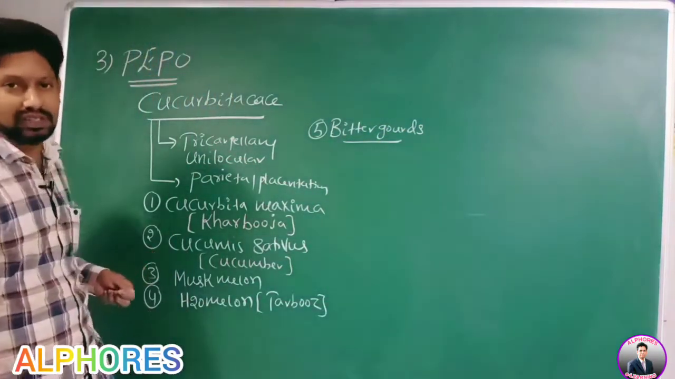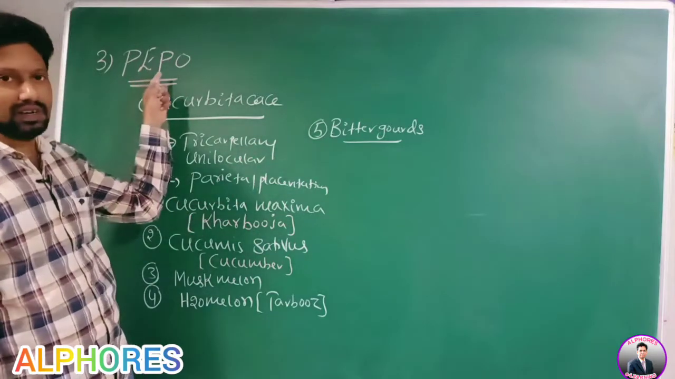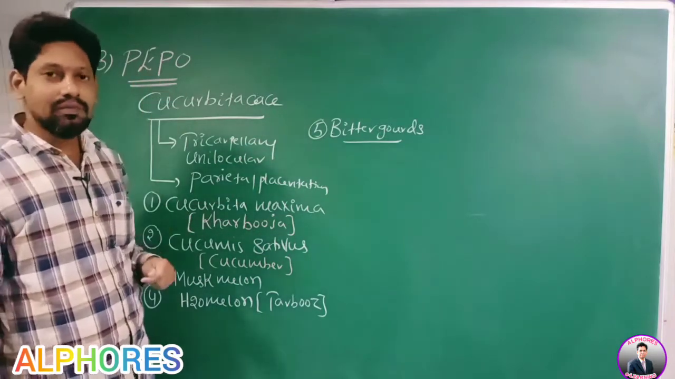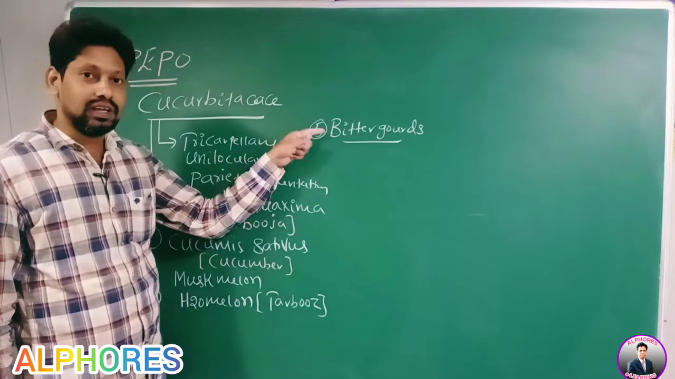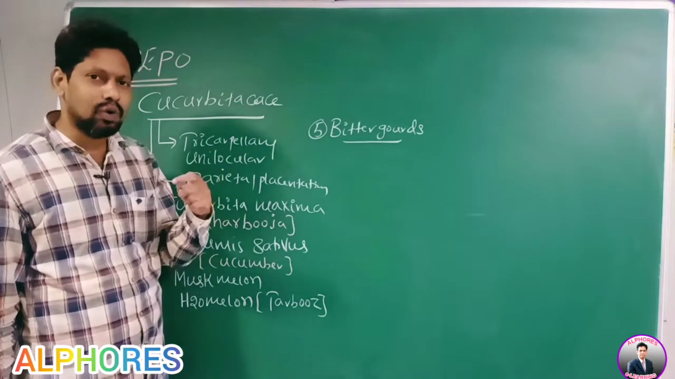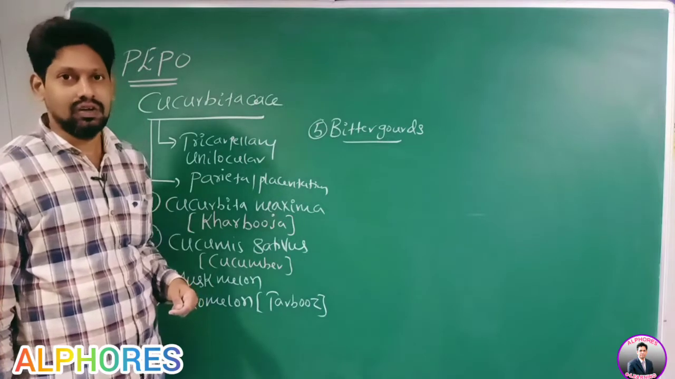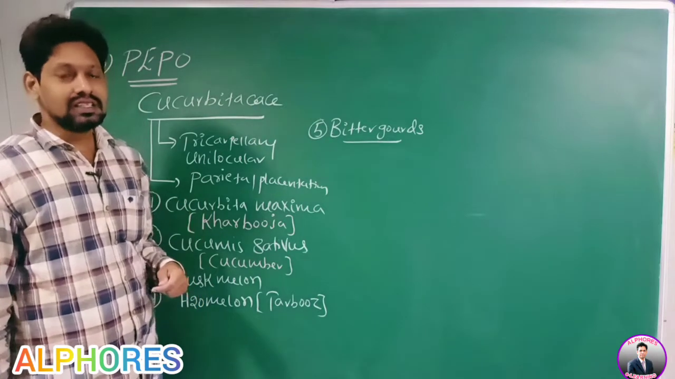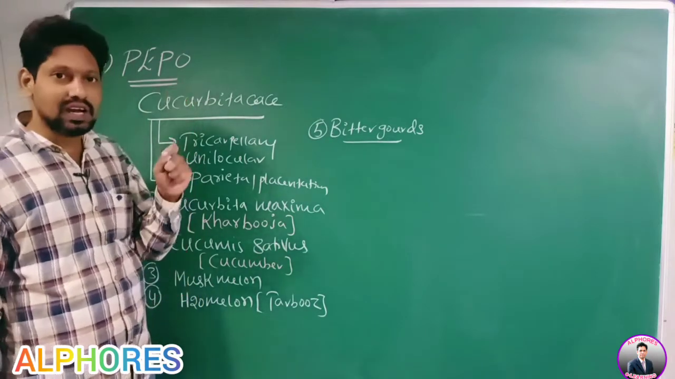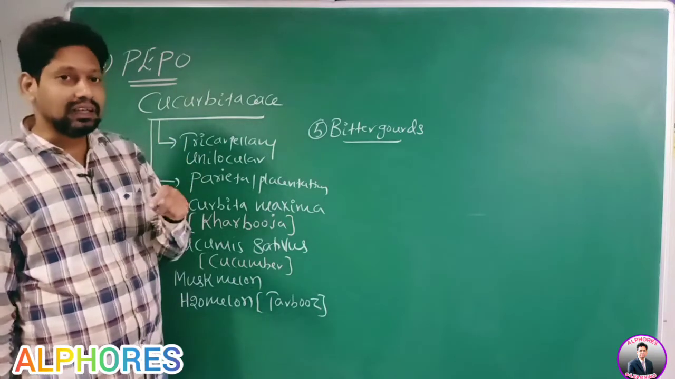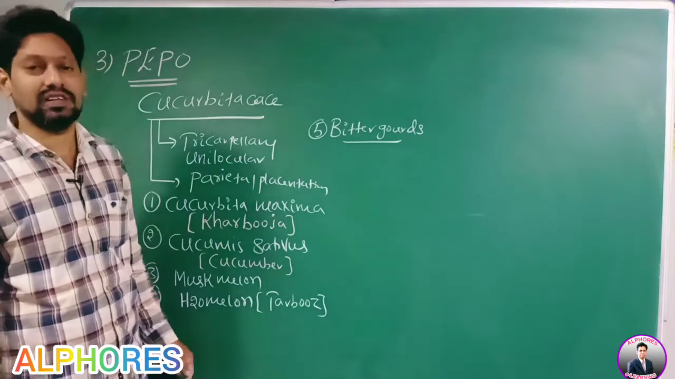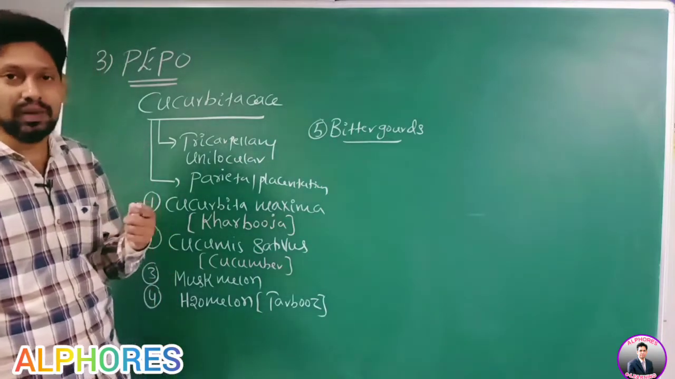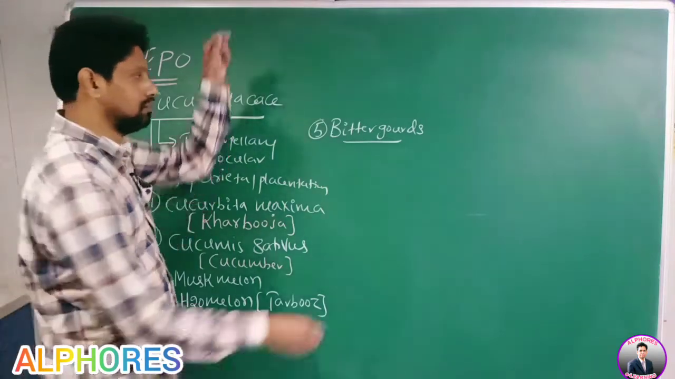Bitter gourd is also an example for Pepo. Now see, if you taste the fruit, it is bitter in taste. It means some Pepo fruits are bitter in taste. That bitterness is due to the presence of triterpenes.